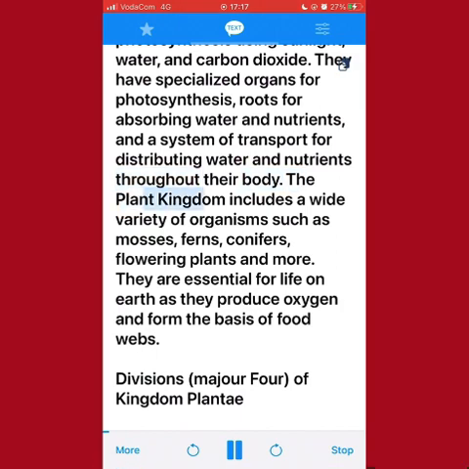The plant kingdom includes a wide variety of organisms such as mosses, ferns, conifers, flowering plants and more. They are essential for life on Earth as they produce oxygen and form the basis of food webs.